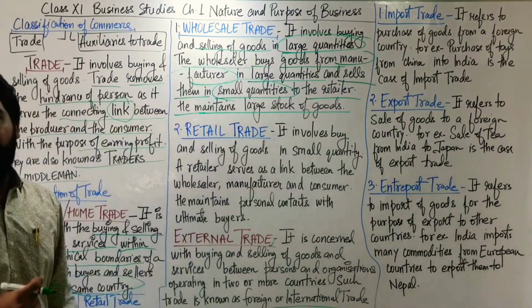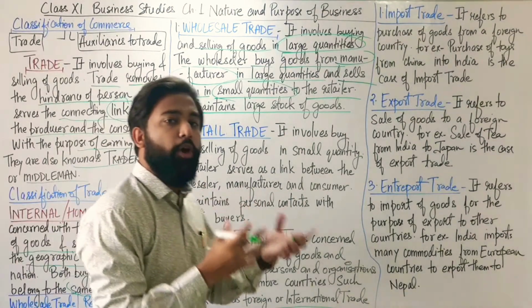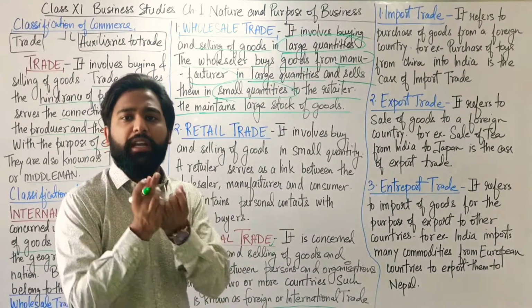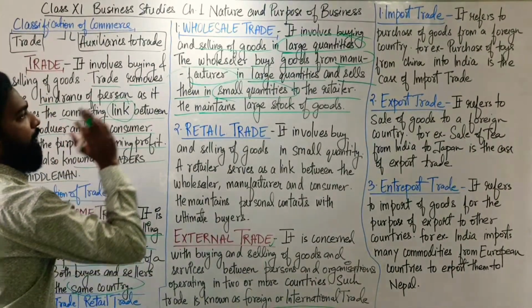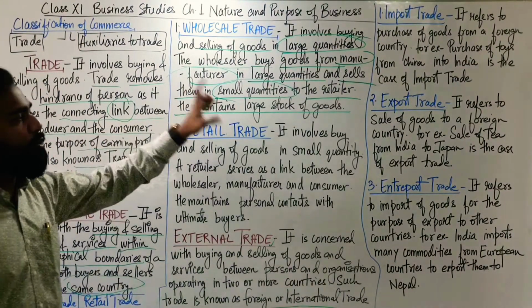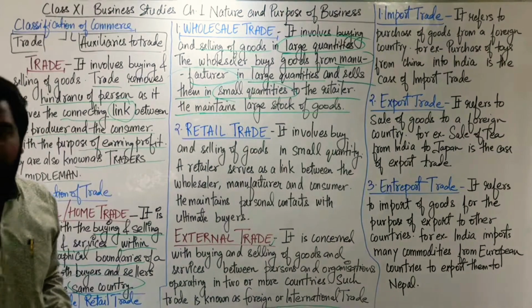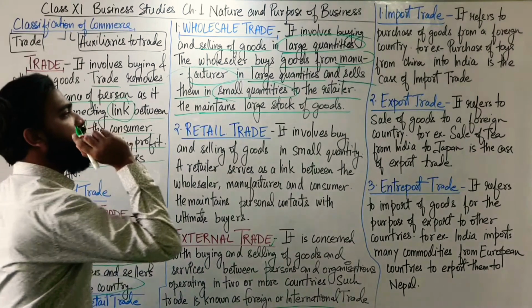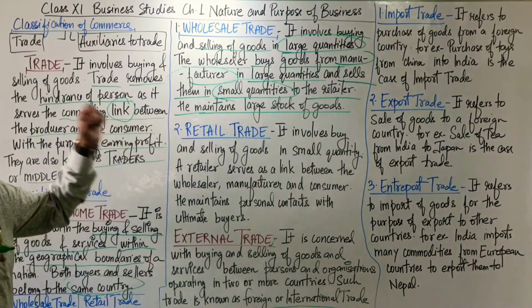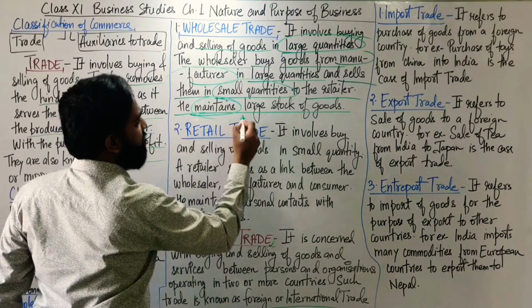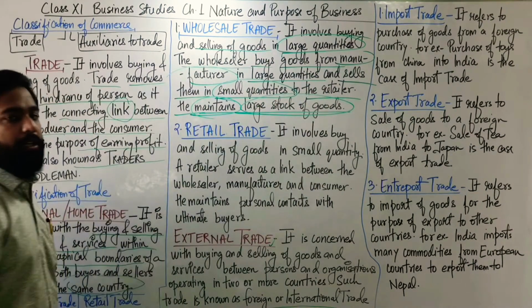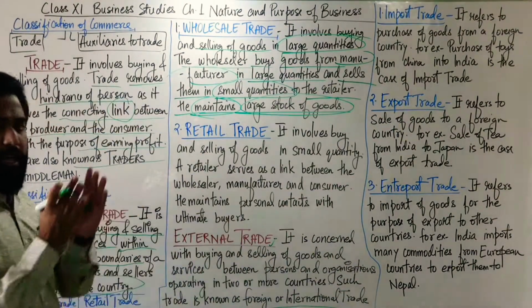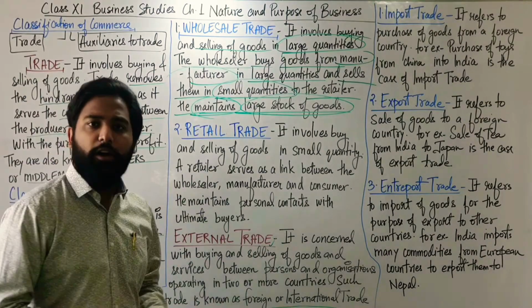To the retailer. Who are the retailers? The small shop owners who sell things to the consumer in smaller quantities. So basically the wholesaler buys goods from the manufacturer directly in a large quantity and sells them in smaller quantities to the retailer. Basically the wholesaler maintains a large stock of goods. He buys a larger amount of goods from the manufacturer. Thus he maintains a larger stock of goods.